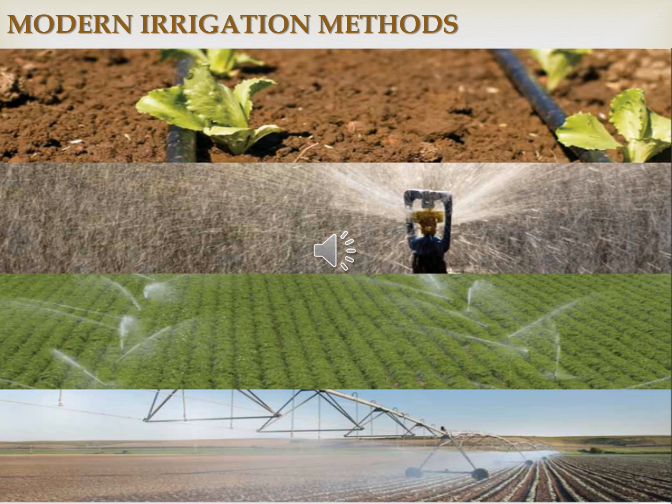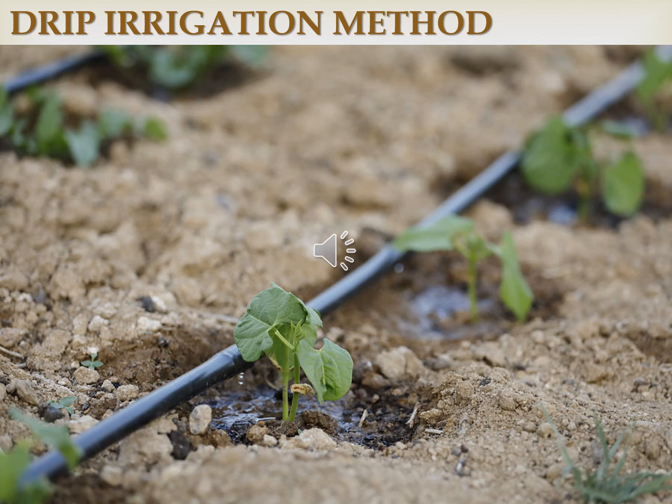Among the many modern methods, the most commonly practiced in India are drip irrigation, sprinklers, rain gun, and central pivot irrigation. The drip irrigation method you know well. Maybe in your family or in your relatives' homes, you can see this drip irrigation method.